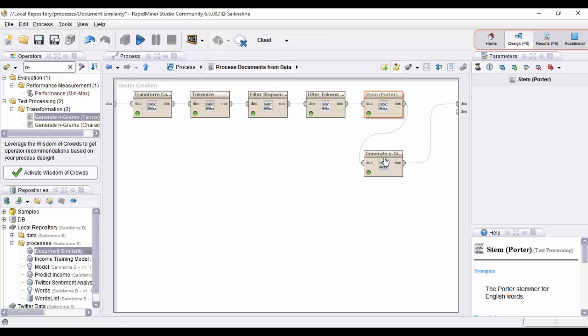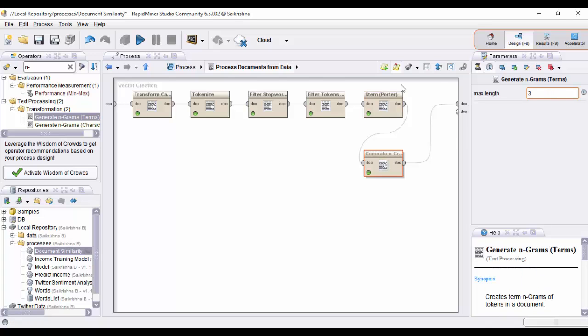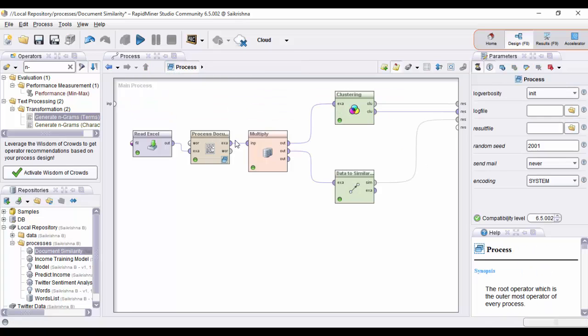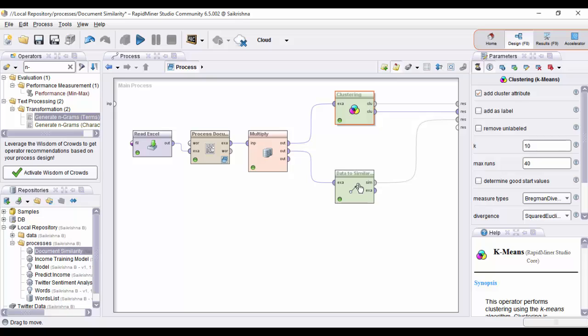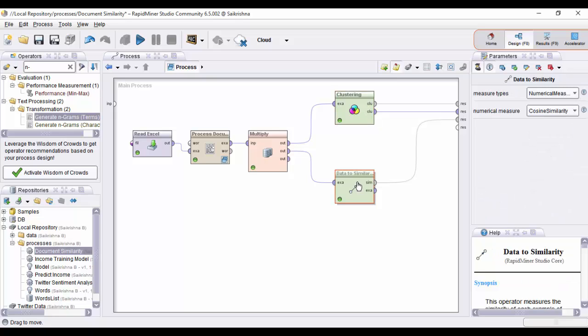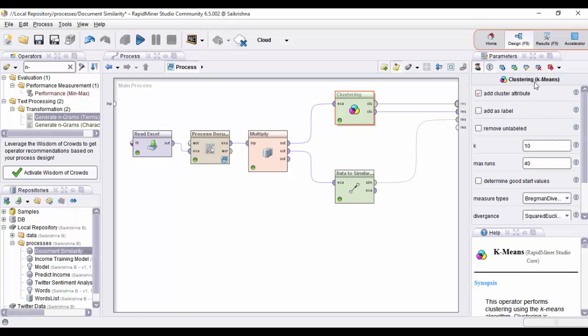We are also generating n-grams of size 3 for better accuracy. The output of this operator, which is the term by document matrix, is given as input for clustering and similarity operators. The similarity operator performs cosine similarity on this matrix, and we are using k-means clustering for categorizing the documents. The number of clusters is set to 10 and max runs is set to 40 in this k-means clustering. Now we will click on run and view the results.